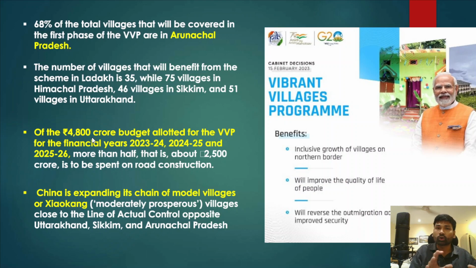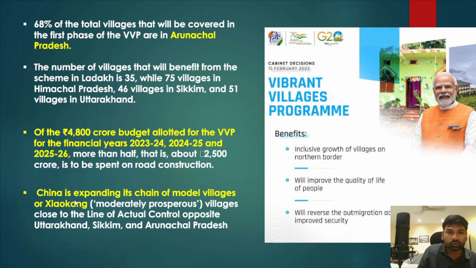That was the budget allocated for the Vibrant Villages program over 3 financial years, 23-24, 24-25 and 25-26. More than half, about 2,500 crore, is to be spent on road construction alone. As I have already told you, China is also making rapid progress in developing infrastructure on its side of the line of actual control. So it is time for India to also develop model villages across the line of actual control, so that we will have a strategic advantage over China.